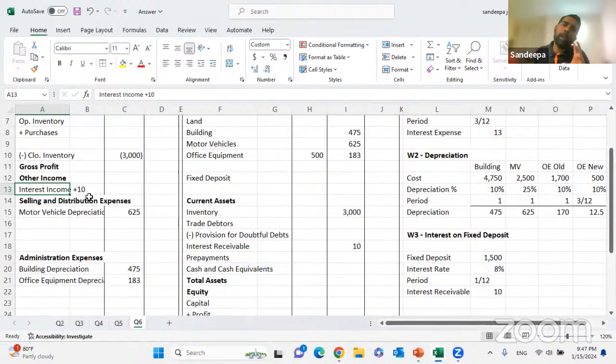What is the double entry for an accrued expense? Expense will increase. Debited to expense. Credited to accrued expense. Accrued expense is a liability. Debited to expense, credited to accrued expense.